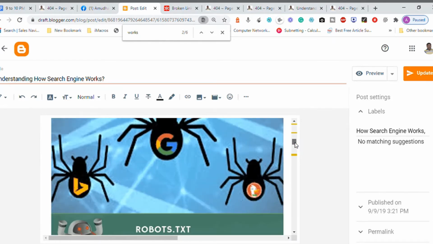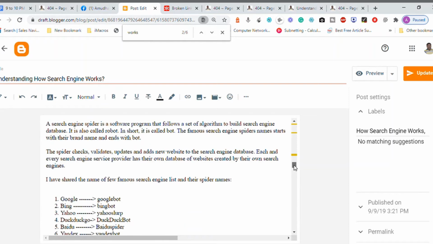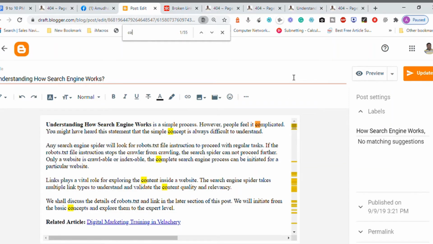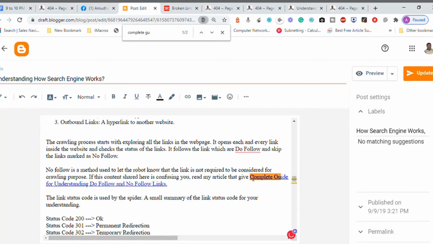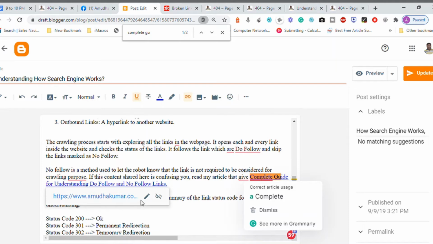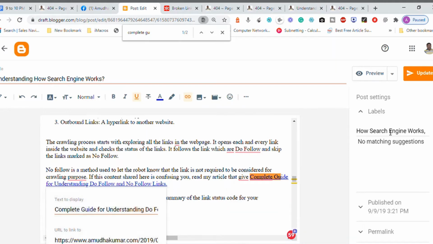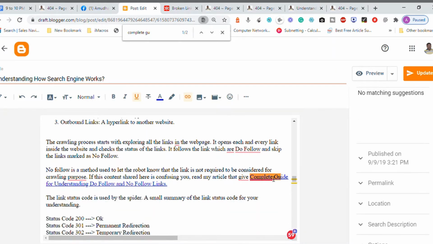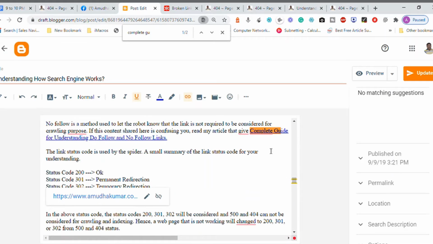When I check this one, okay, complete... here it is. Once I click on the link, I have an option to edit. It shows two different links. I click on this one and click on the edit option.